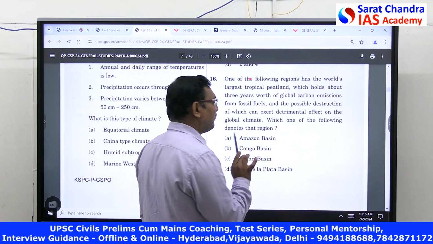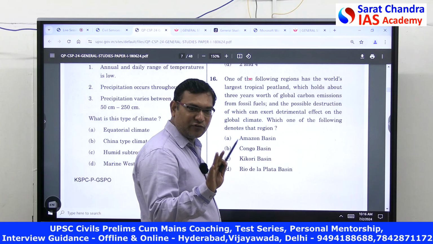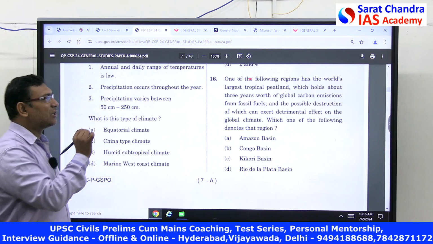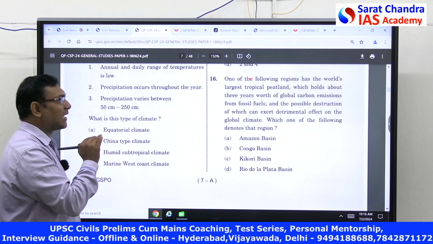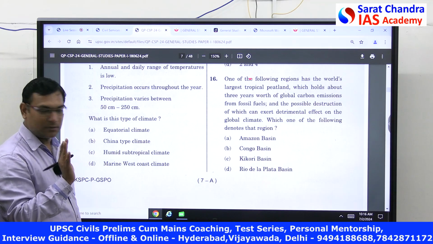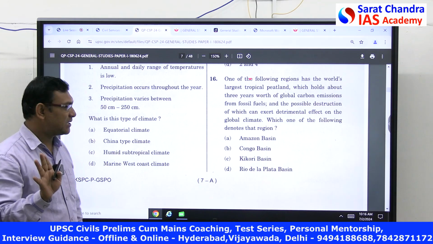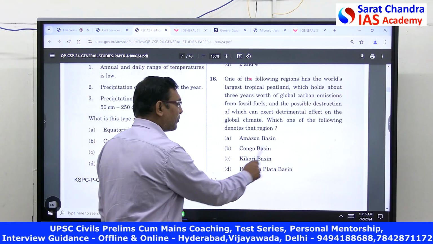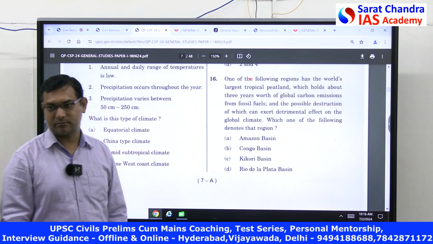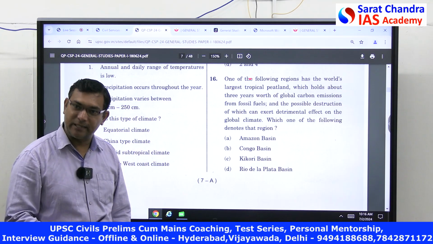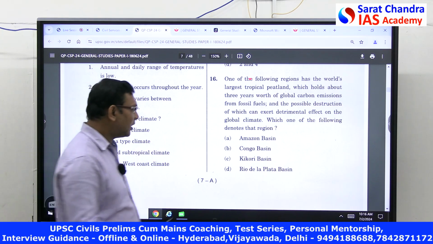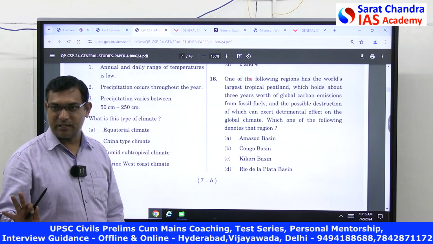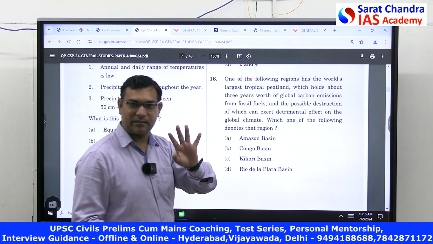See here, if you study overall geography and environment, then only you can answer this question. The question is: which one of the following regions in the world has the largest tropical peatland? Now, tropical means you have to eliminate two things. Here, Congo is not a tropical basin. Congo is on the equator, 100% equator. Okay, Kikori basin, equator. Eliminate it. So he is asking about tropical peatland, right?